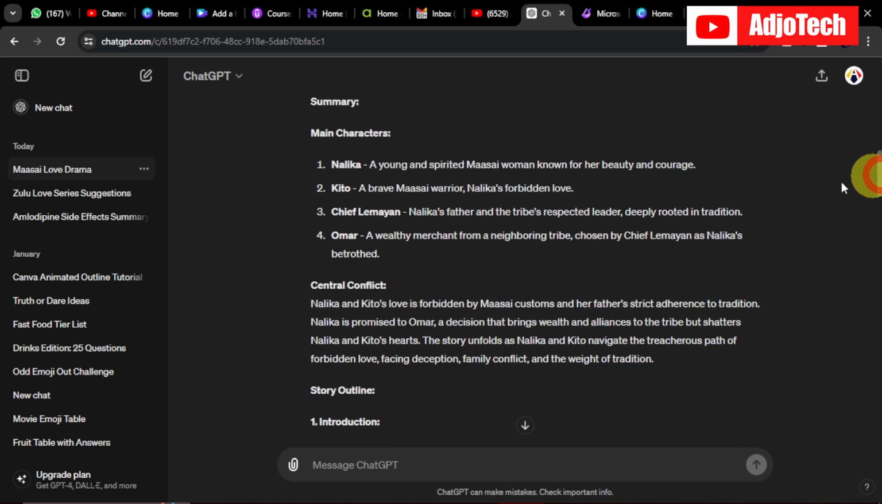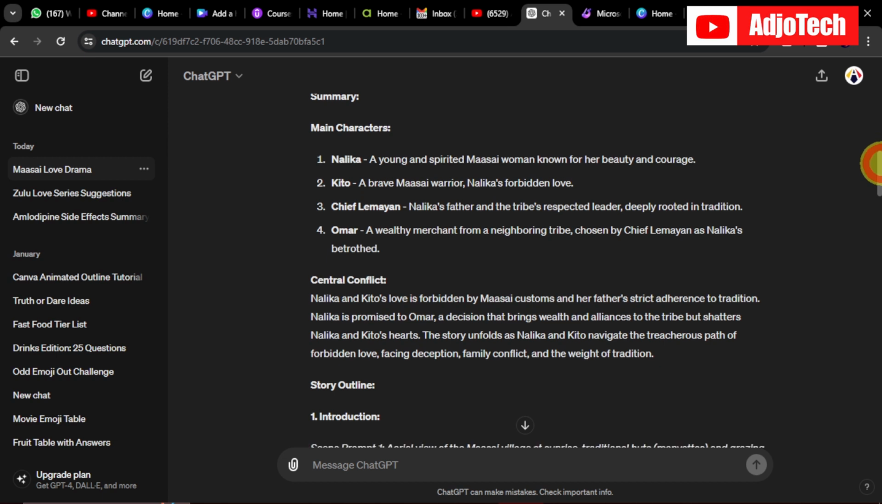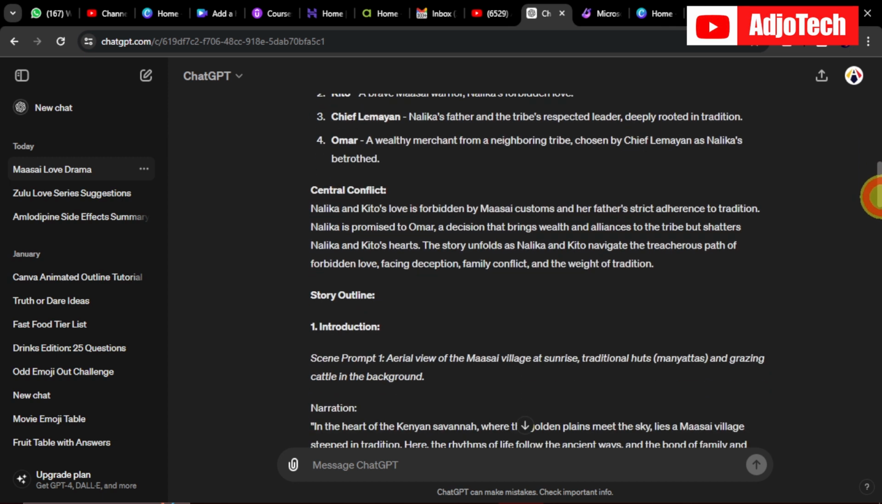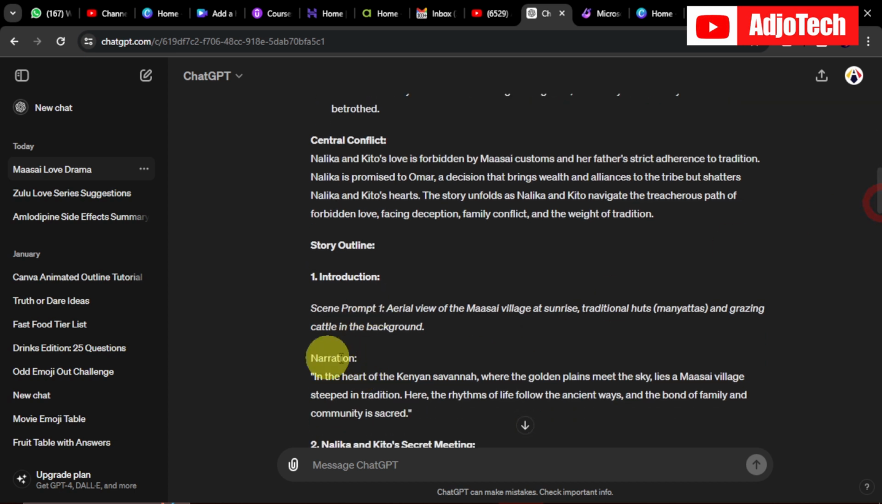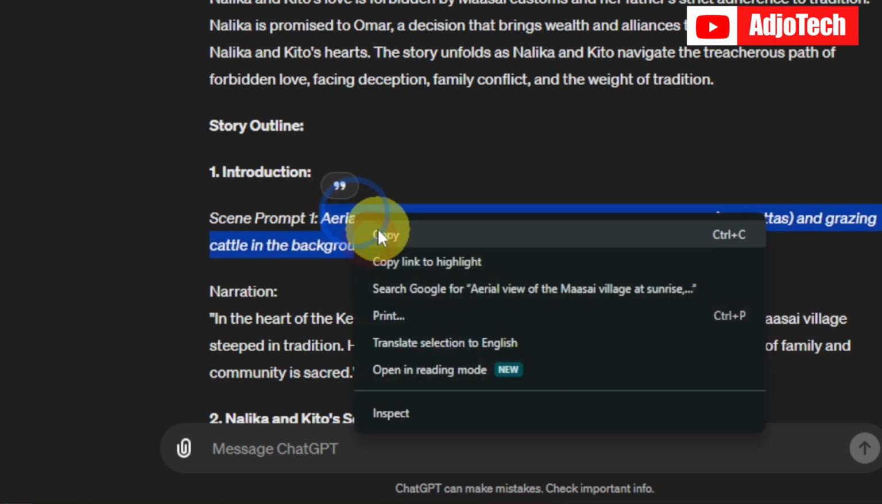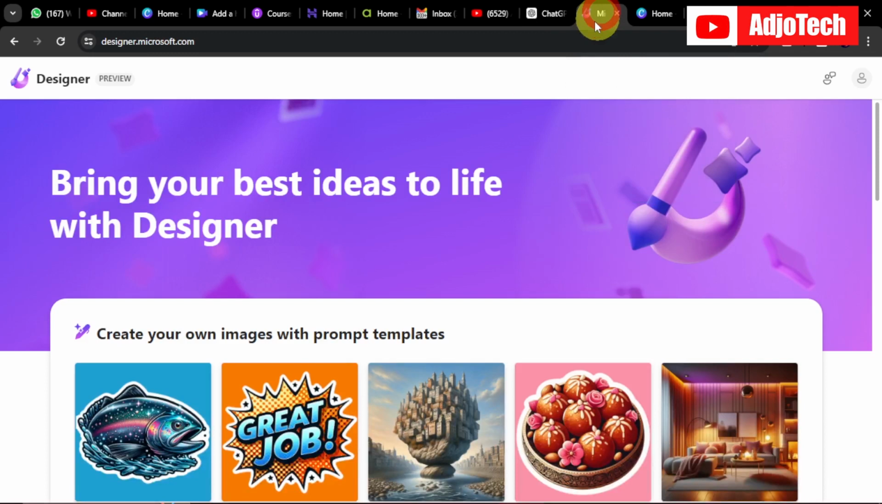Over here you can see we have the main characters in this particular story, and then also we need to get a prompt. So if you look down here, we have some prompts over here. So the first prompt over here, we can copy this prompt, and then go to Microsoft Designer to get our images.